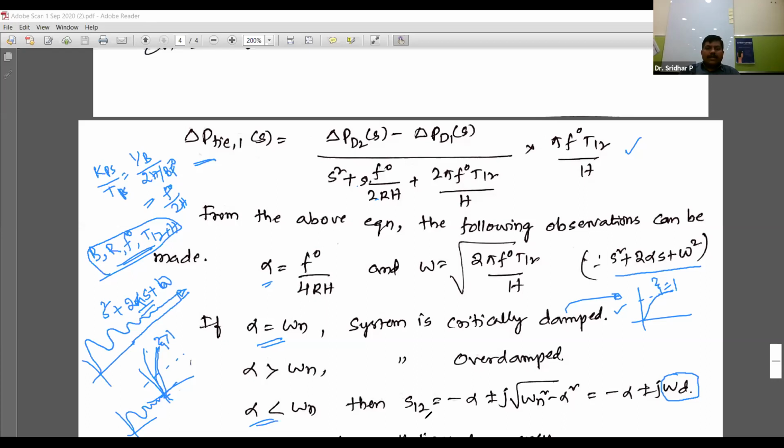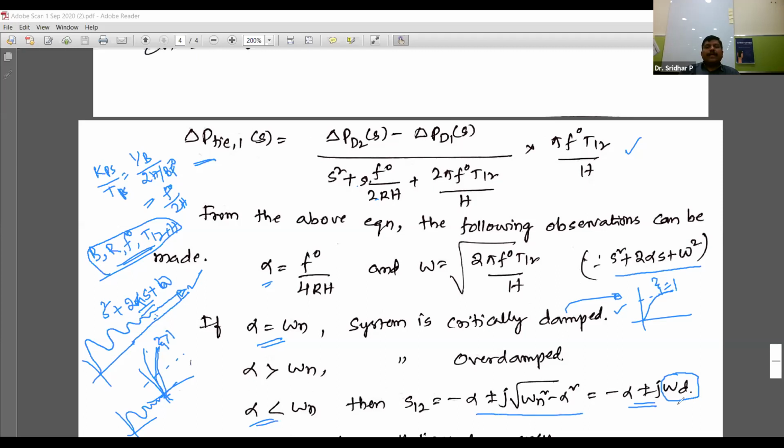That complex conjugates are nothing but s1,2 equals minus alpha plus or minus j omega d. You will get the complex conjugate roots of the system. This is the main reason one can see this kind of response: with larger magnitude, as time progresses, the oscillations keep going down. Indirectly this will happen in any system because of this kind of roots.